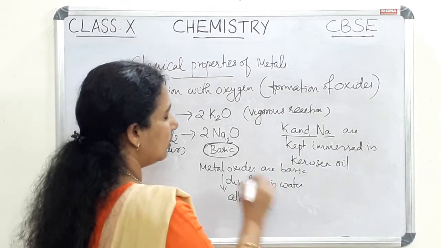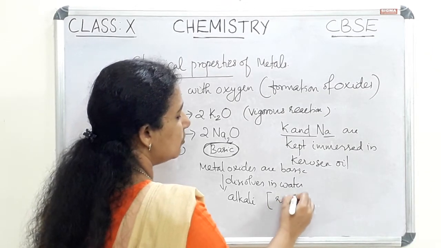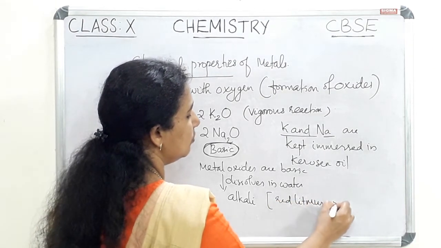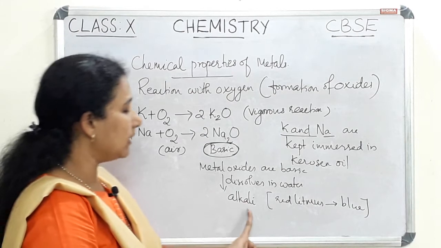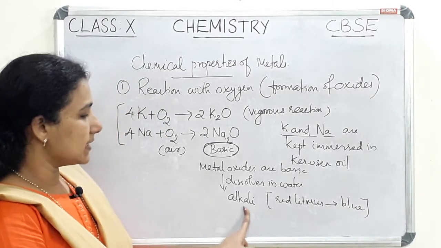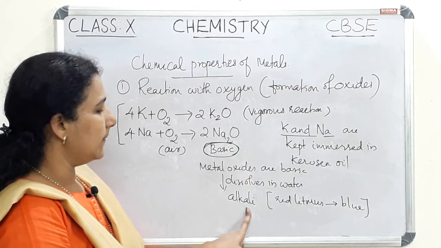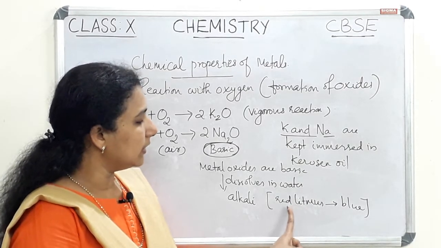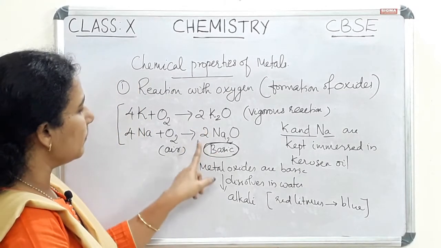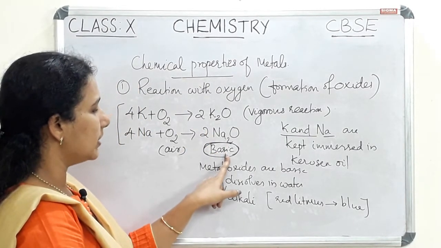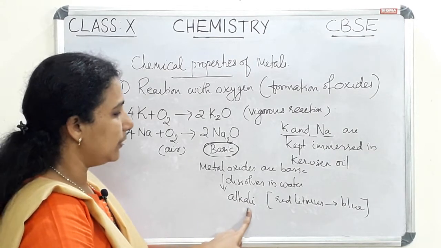So that alkali or the basic character means that it turns red litmus to blue. So that is the nature of alkali or bases. Both properties are the same. So the metal oxides which dissolve in water are called alkalis, having the property of changing red litmus to blue. So potassium oxide and sodium oxide are basic in nature. All metal oxides are basic in nature. They dissolve in water to produce alkali.